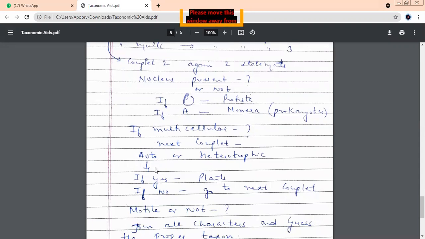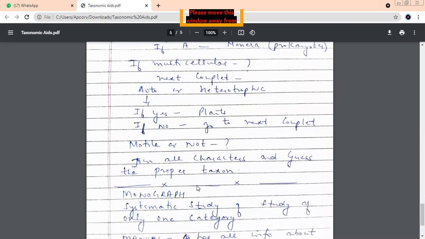If it is autotrophic, you need to put it into the category of plants. If it is not autotrophic, then we have to go further and check. The next couplet could be motile or non-motile. So you will join all the characters and get many properties about that organism and then guess which taxon it belongs to.